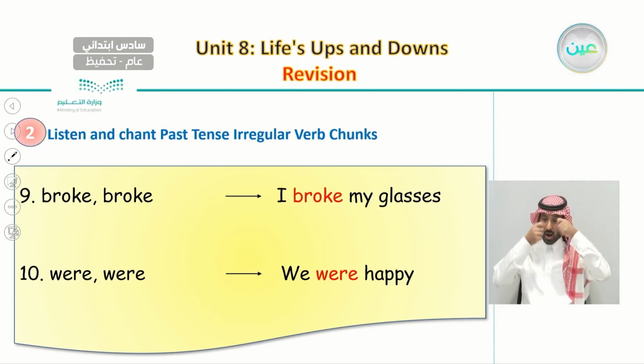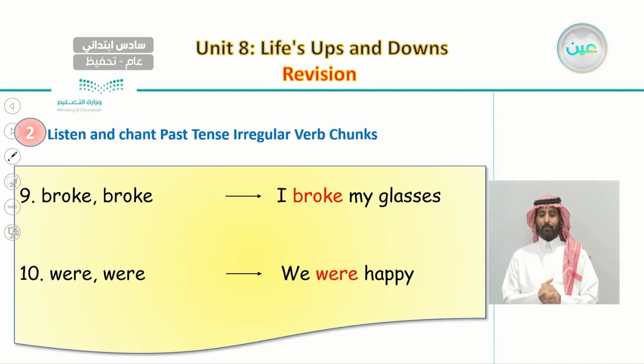Broke. Broke. I broke my glasses. Number 10, were. Were. We were happy. Were. Were. We were happy.